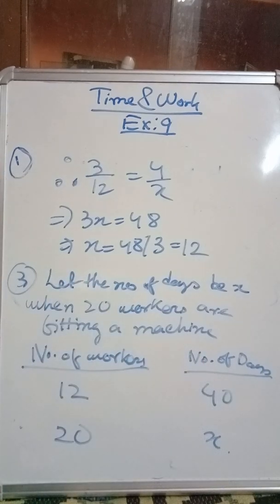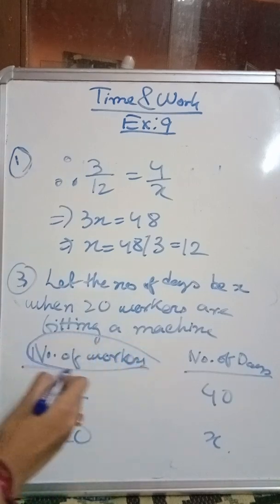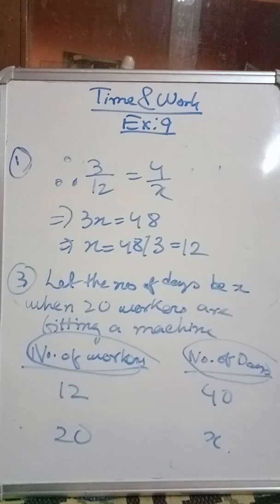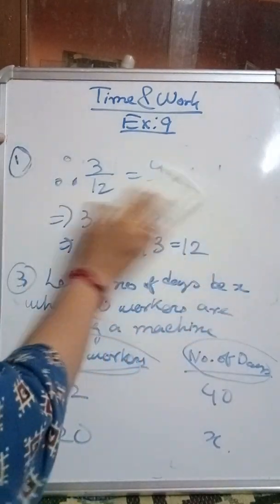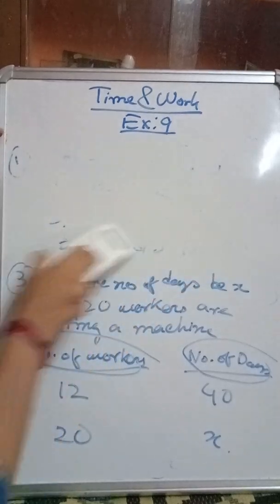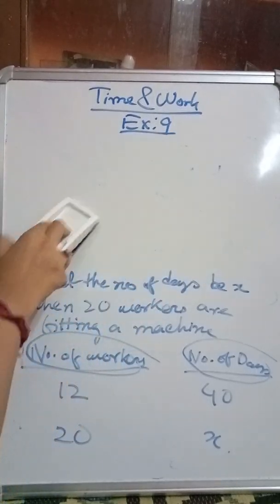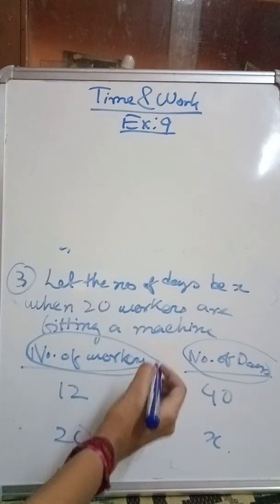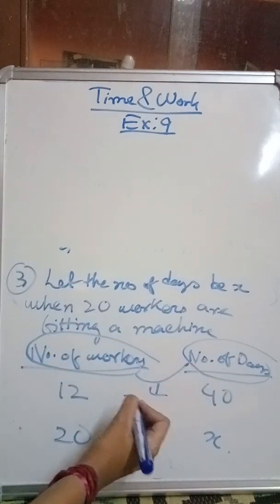Now this is the number of workers and this is the number of days, which is the span of time. What is the relation between number of workers and number of days? I have already discussed it: the relation between number of workers and number of days is an inverse relation.